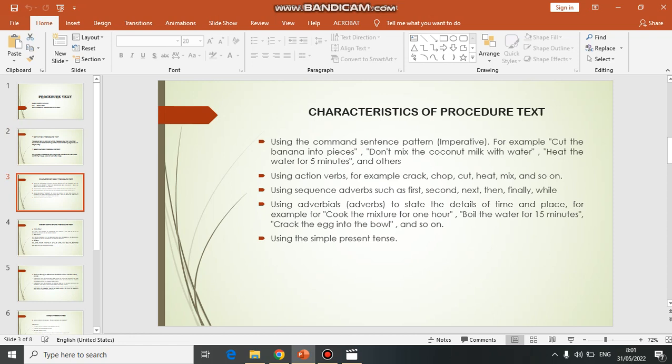Using sequence adverbs such as first, second, next, then, finally, while. Using adverbials or adverbs to state the details of time and place. For example, cook the mixture for 1 hour, boil the water for 5 minutes, crack the egg into the bowl, and so on. Using the simple present tense.